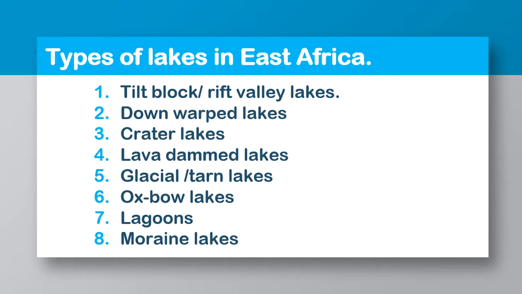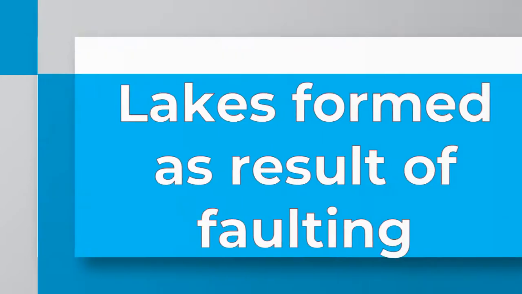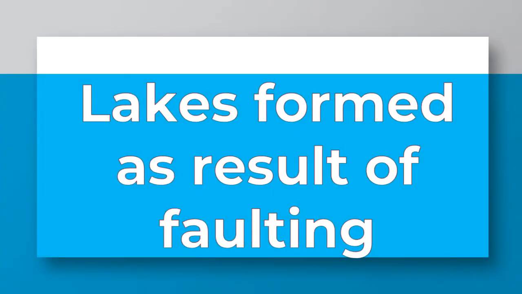Now your task here is to identify how many lakes we have in East Africa and which lake was formed by what process. So today I want us to look at one type of lakes, and that is the tilt or the graben or the Rift Valley lakes. So we are going to look at that as our topic for today.